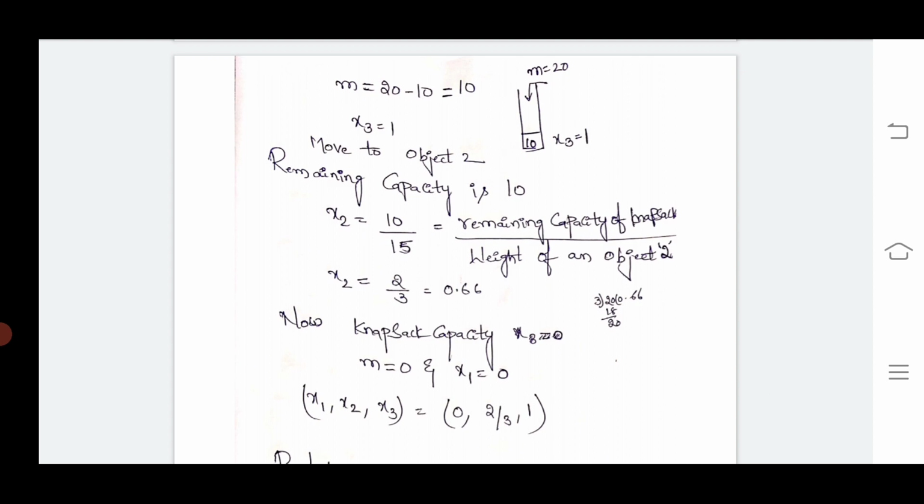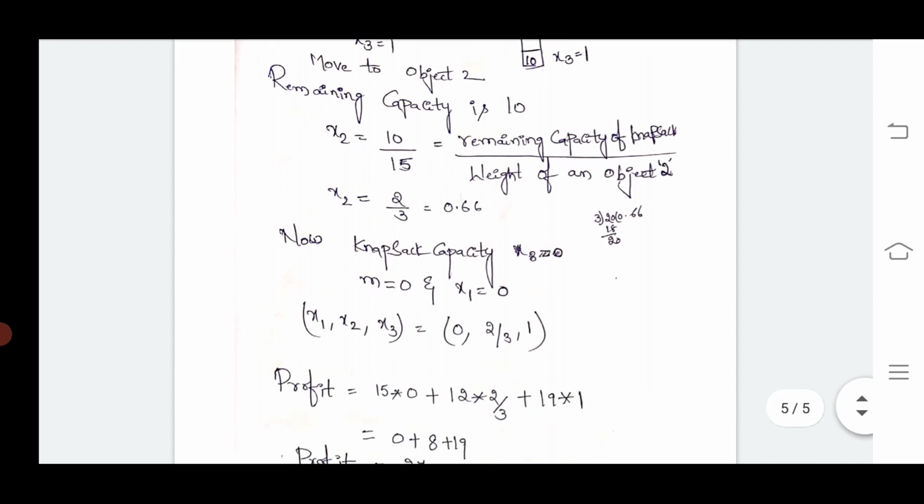The remaining capacity is 10, so x2 is the remaining capacity divided by the weight of object 2, 10 by 15, which is 2 by 3. We don't want to place object 1 into the knapsack, so x1 is assigned 0.